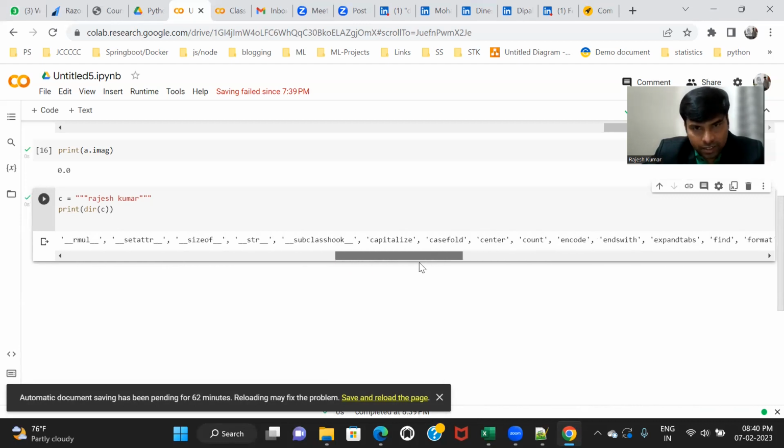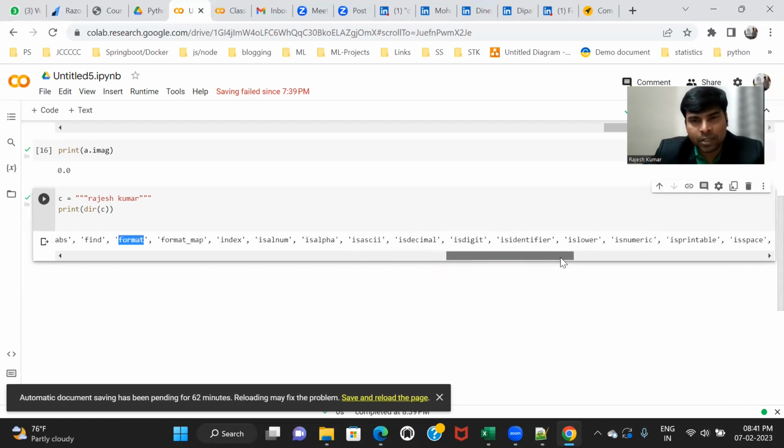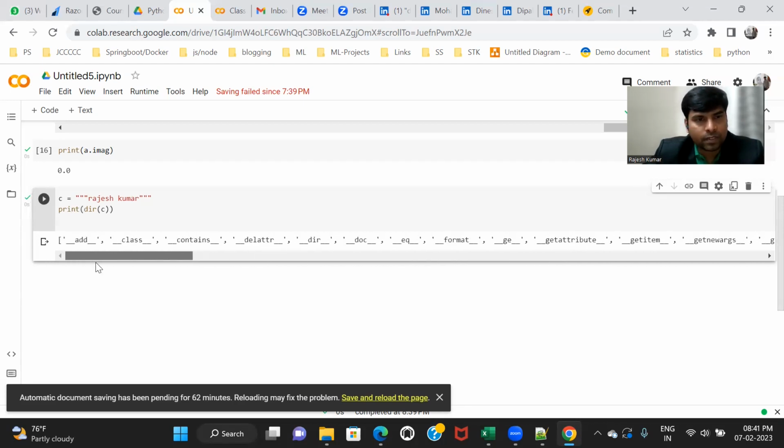We will cover them later. For example, how to use center, encode, find, format. It's a complete chapter on string, a different chapter. So I will cover it later, not now. So this is the way of creating a string.